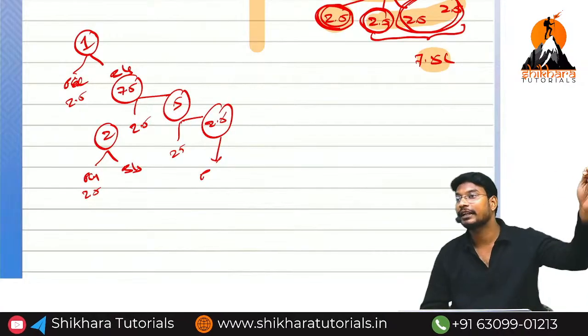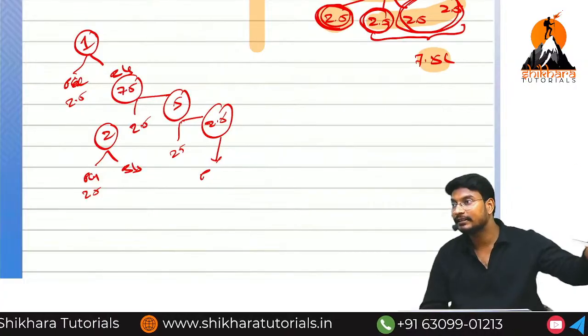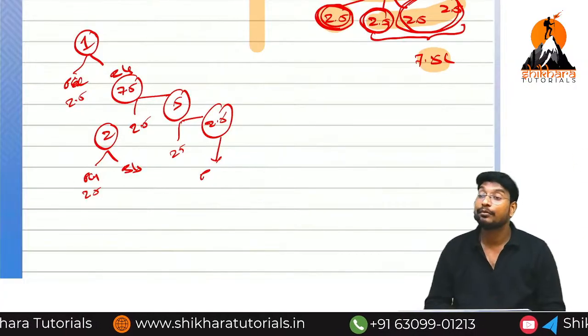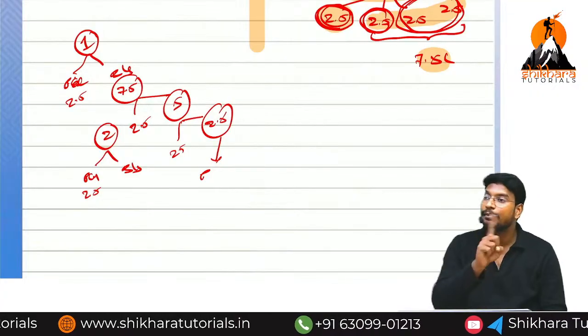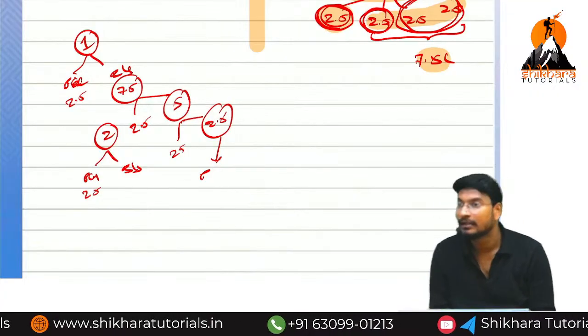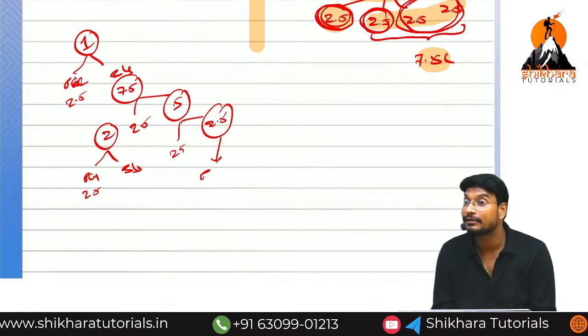Every year we transfer 2.5, 2.5, 2.5, and the balance in the balance sheet will decrease. The amount you record in the P&L account is called amortization. The amount you record in the balance sheet is called unamortization. This is the accounting treatment for deferred revenue expenditure. Why are we doing it like that?